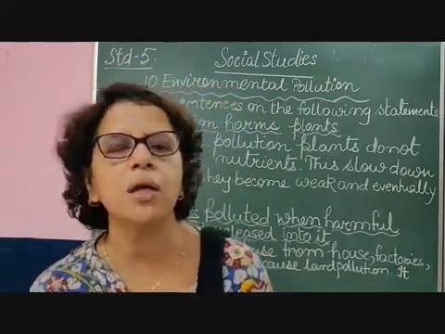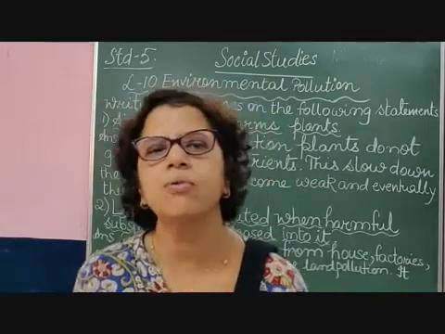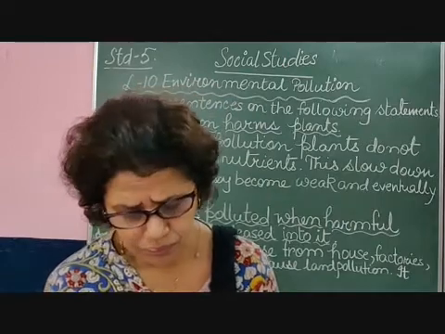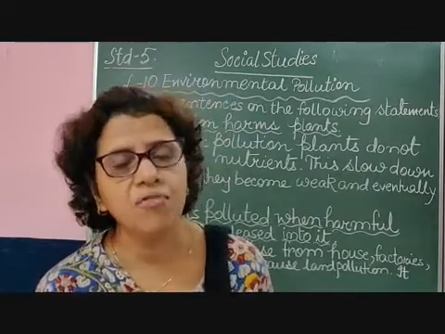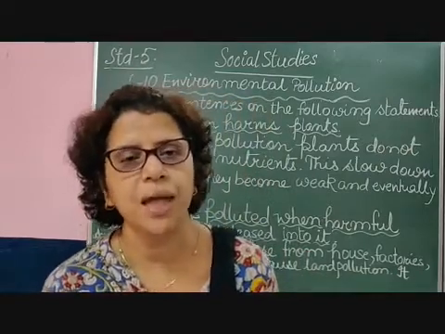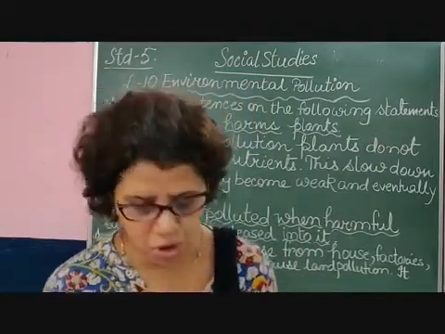Now, children, talking about different types of pollution, first we did air pollution. As you know, when harmful substances mix with the air and different gases, they cause air pollution.